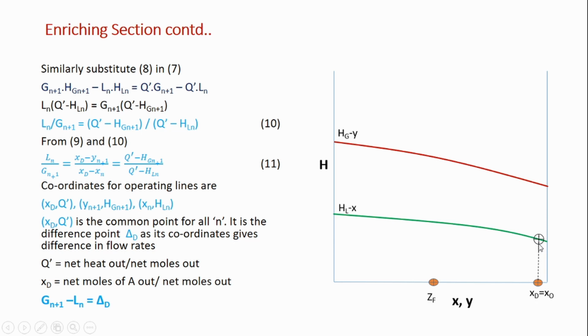Okay, so mark this point, and if you go to the y-axis, this point will give you the enthalpy of the distillate and the enthalpy of the reflux.